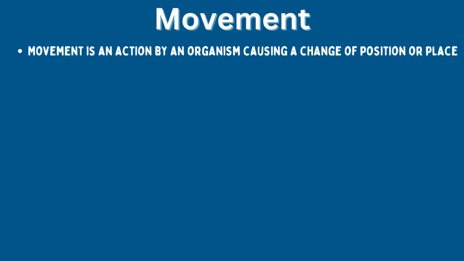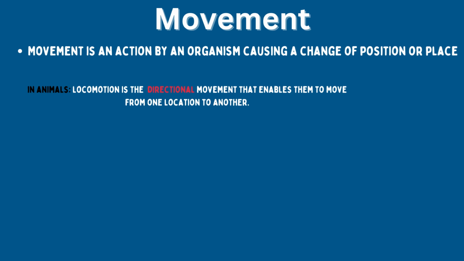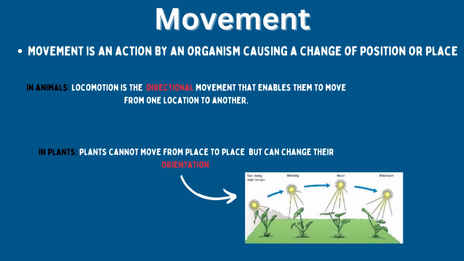Movement. Movement is an action by an organism causing a change of position or place. In animals, locomotion is the directional movement that enables them to move from one location to another. In plants, plants cannot move from place to place, but they can change their orientation.